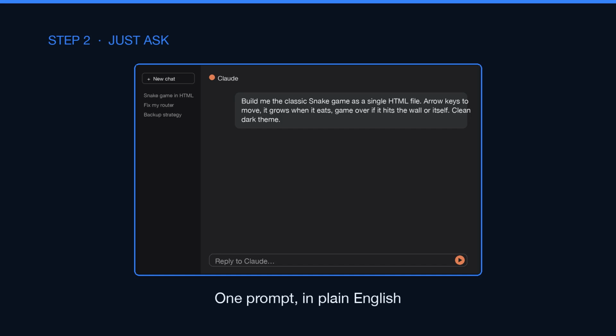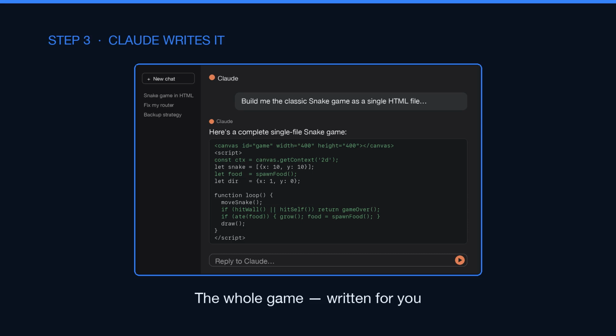I type, build me the classic snake game as a single HTML file. Arrow keys to move. The snake grows when it eats. Game over if I hit the wall or myself. Clean dark theme. Hit enter, and Claude writes the whole thing. The layout, the game loop, the controls.